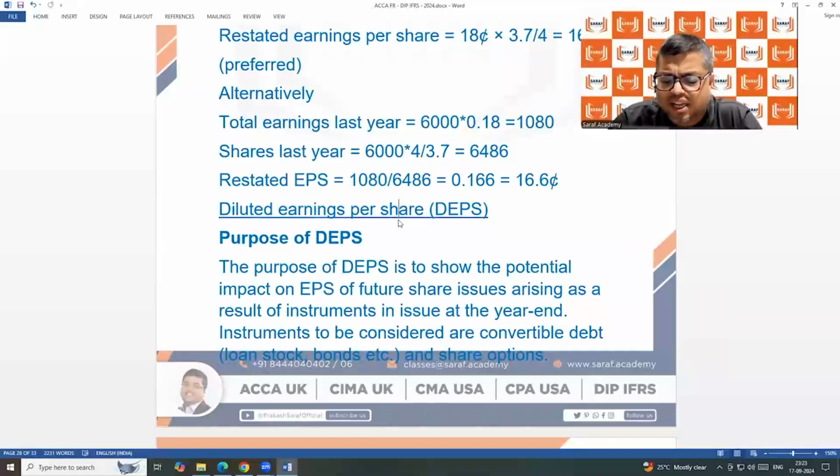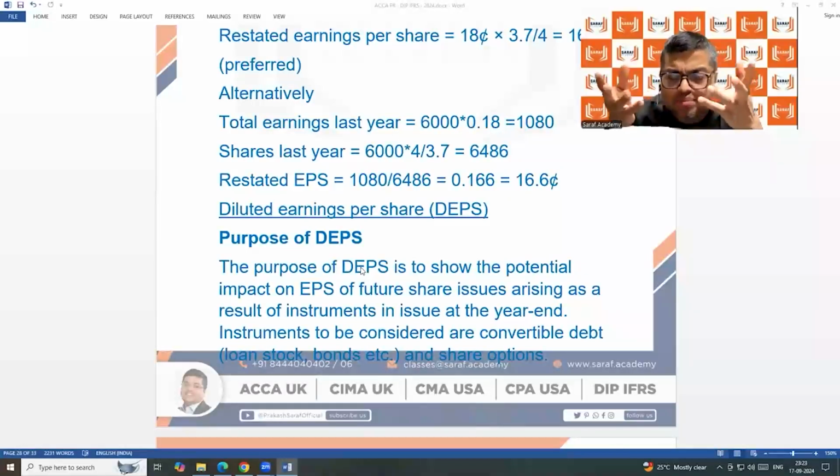Suppose in the current year, which is over March 2024, the average price in the market is 3,000. 40% discount: 3,000 into 40% is 1,200 discount. For that 1,200, the company will not be getting any money. They are going to give shares.